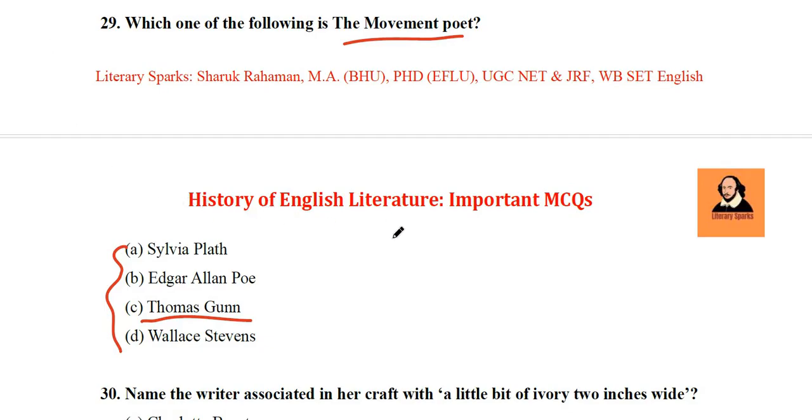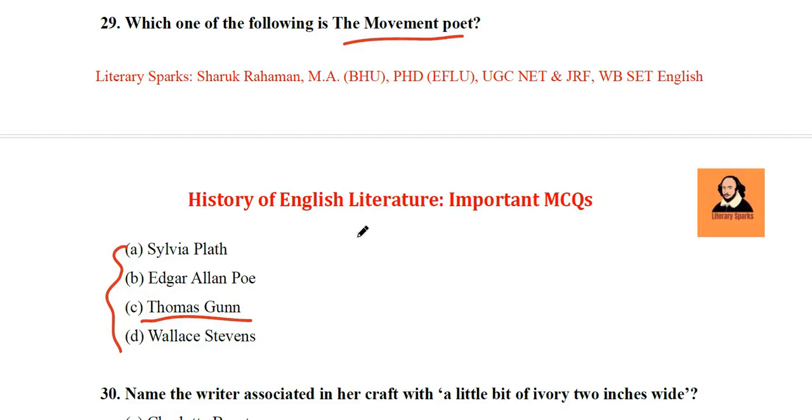Whenever you read about a particular literary group like Lake Poets or Cockney School of Poets or Pre-Raphaelite group or the movement poets or angry young men, or metaphysical poets or Caroline poets, you should remember each and every member of that particular group. The questions may be asked in two ways. Either they give you the option that who is included in that group, or they will tell you to eliminate who is not included. So until you know each and every member of a particular literary group, you can't answer that. So you need to be very, very careful about that.